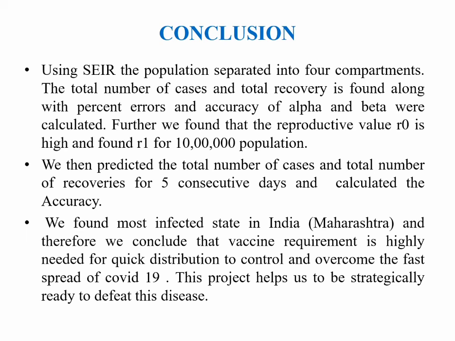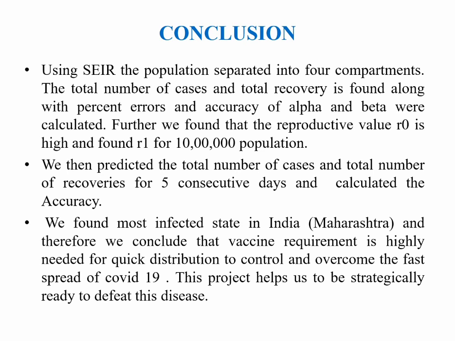Conclusion. Using SEIR, with the population separated into 4 compartments, we were able to predict the total number of cases and total number of recoveries, along with the percent error and accuracy, and we also calculated the accuracy of alpha and beta. Further, we extended the project to find the reproductive value R0 as well as R1 for a million population.